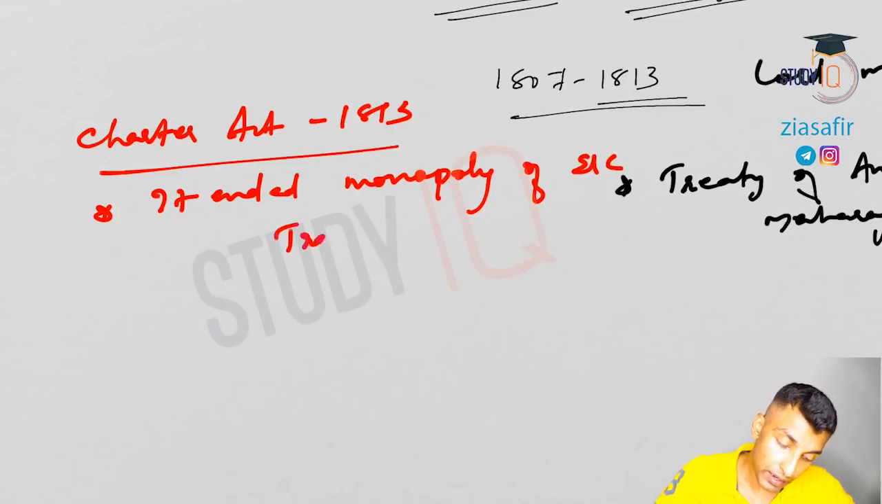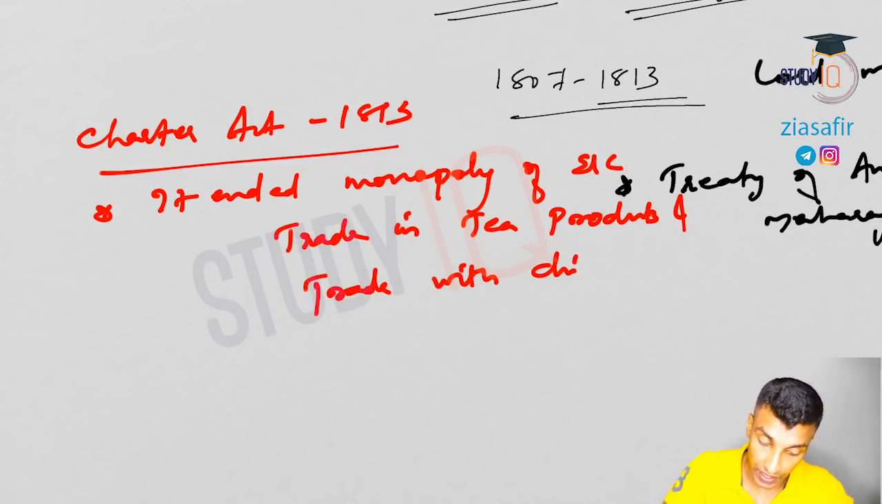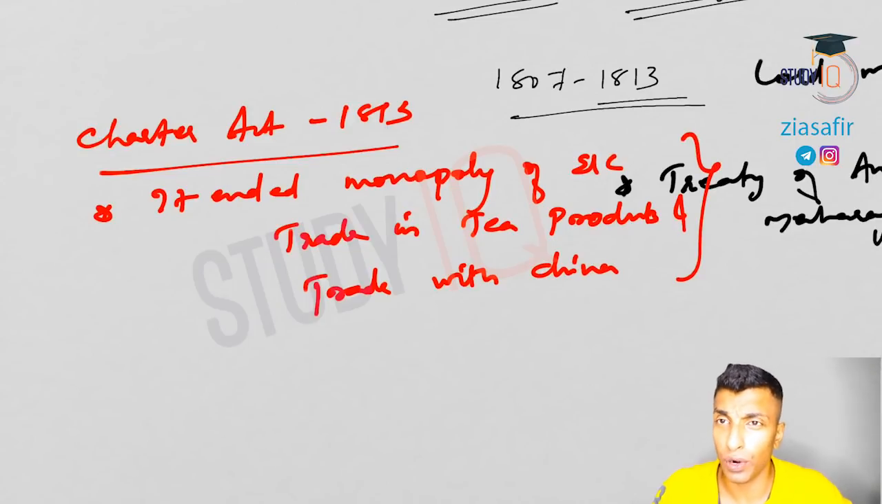It is trade in tea products and trade with China. Okay, so see, during this time, industrialization is almost established.